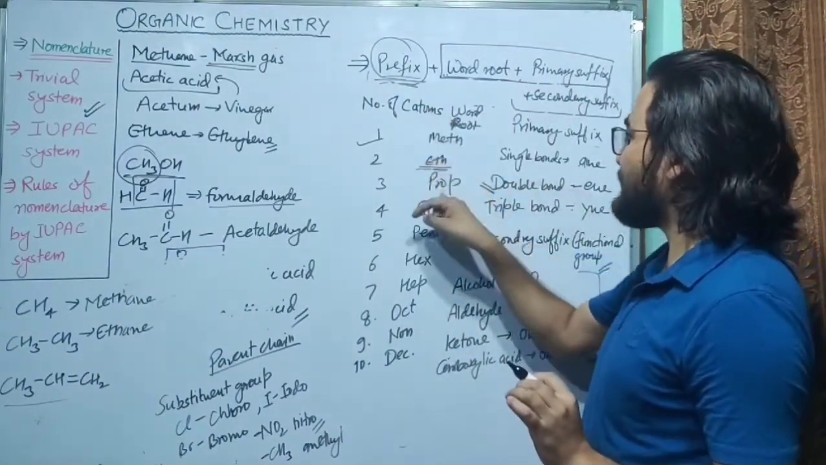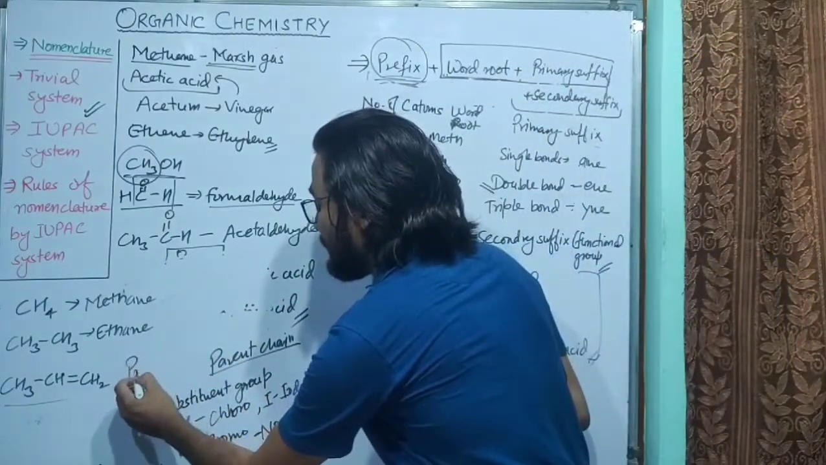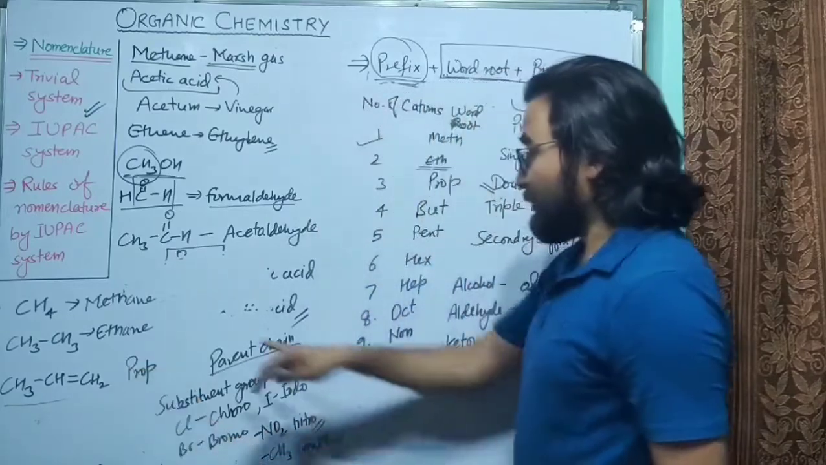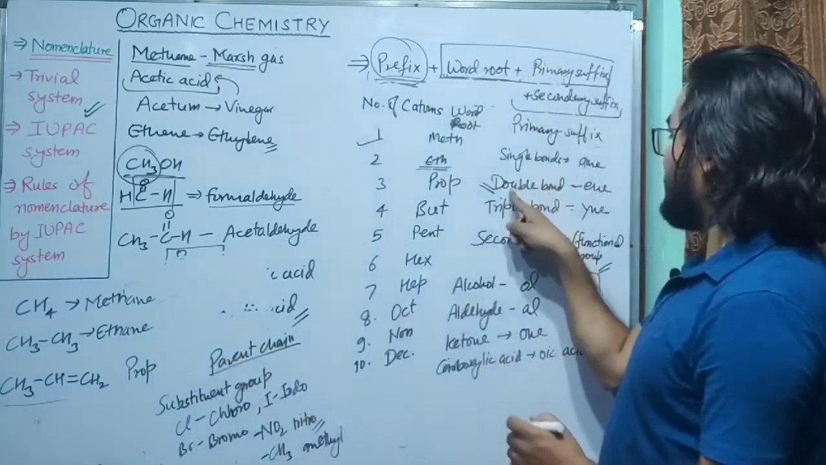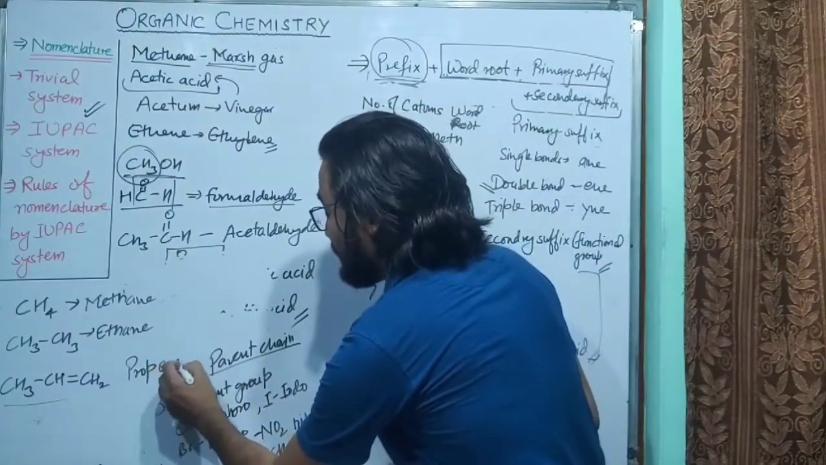But before that, we will decide the word root. So there are 3 carbon atoms, so the word root is prop. So the word root is prop and the suffix is ane. For double bond, it is ene. So its name is propene.